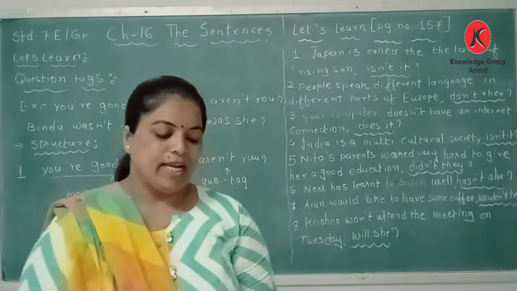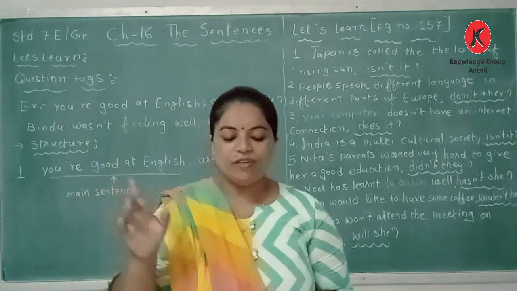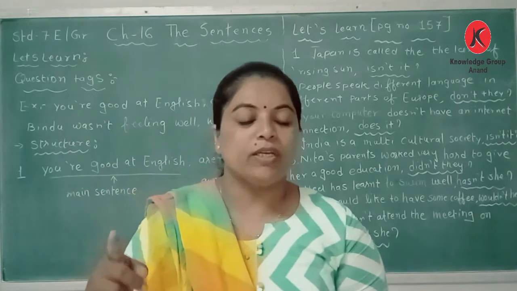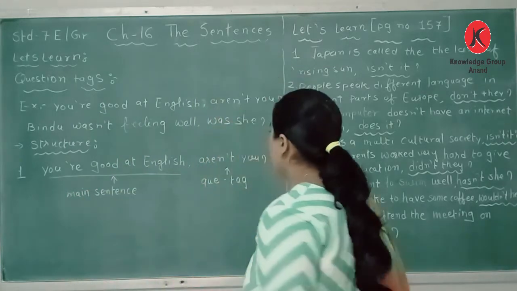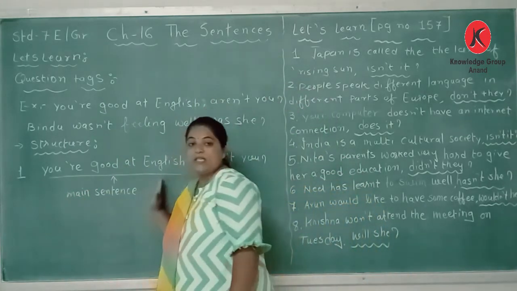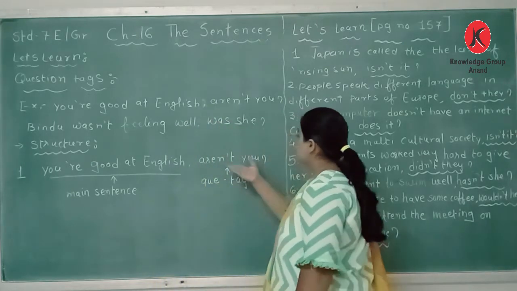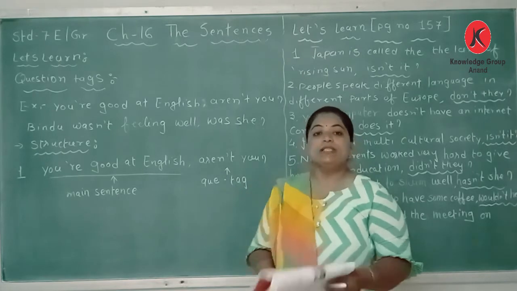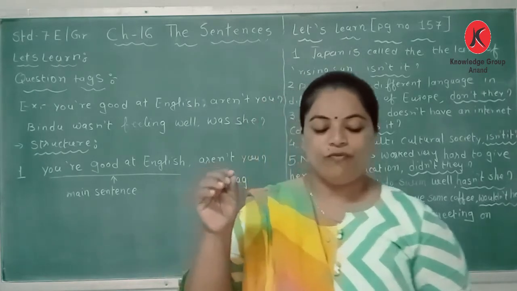The statement in the first sentence is affirmative, and the small question attached to it is negative. It is a declarative sentence, and the small question tag attached to it is in the negative form.